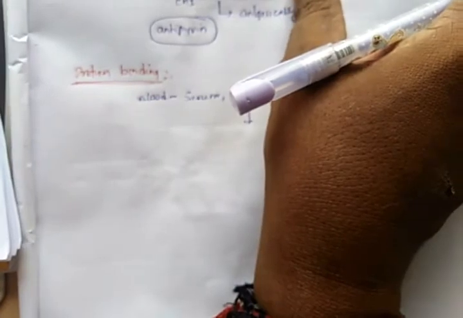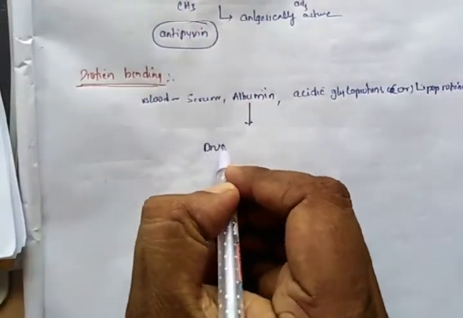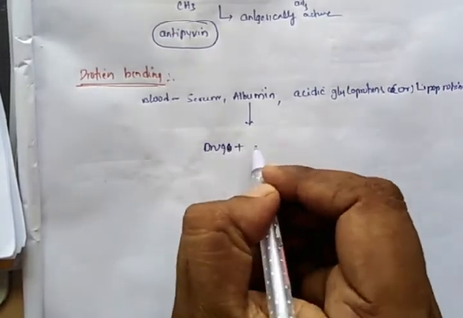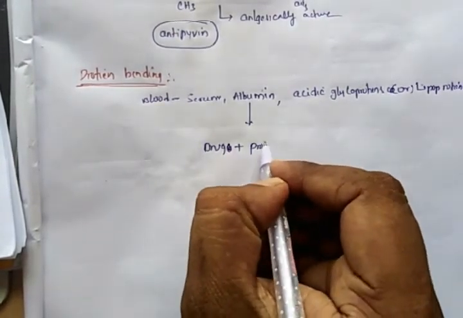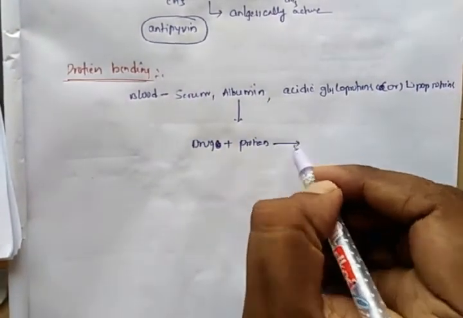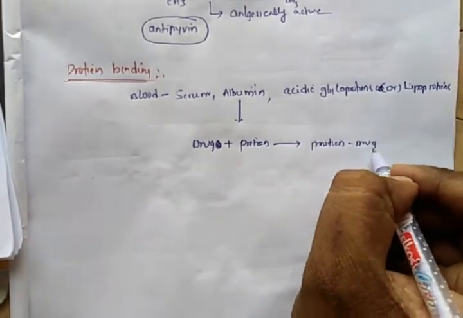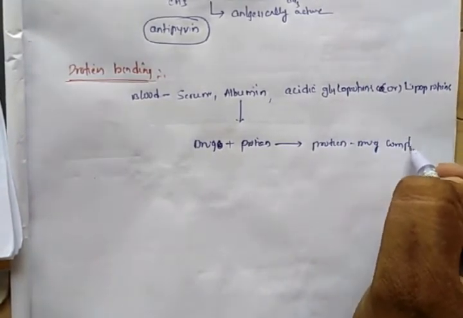So when you take most drugs, the drug will bind with the protein, majorly blood serum albumin, and forms a protein-drug complex.